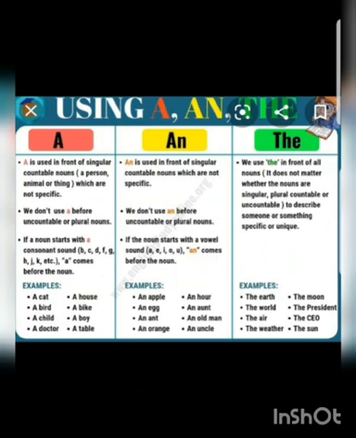Let's learn the use of the. We use the in front of all nouns. It doesn't matter whether they are singular, plural, countable or uncountable nouns, to describe someone or something specific or unique. For example, the earth, the world, the air, the weather, the moon, the president, the CEO, the sun. These are something very special or specific things. So we use the before them.